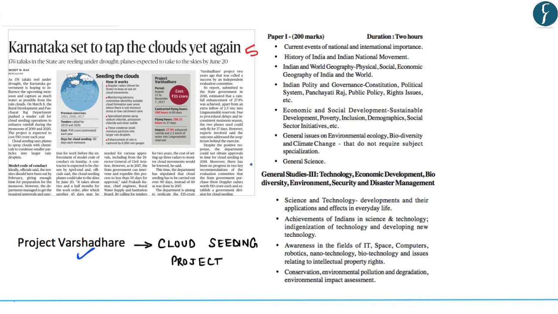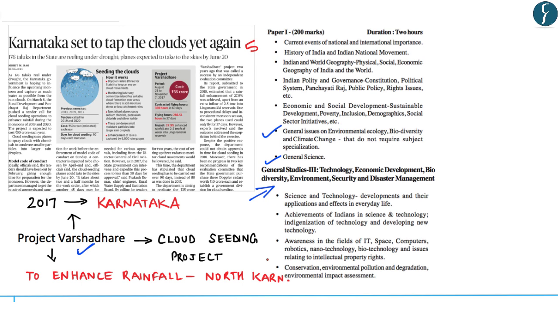Now this topic in your prelims examination gets covered under general science as well as issues on environment, and in your mains gets covered under GS paper 3. Now the state government of Karnataka had launched Project Varshadhare in the year 2017, which is a cloud seeding project in order to enhance rainfall in drought hit areas of North Karnataka. Now inspired by the success of Project Varshadhare in the year 2017, the Karnataka government is again adopting cloud seeding project for enhancement of monsoon rainfall in the year 2019 as well as for the year 2020.